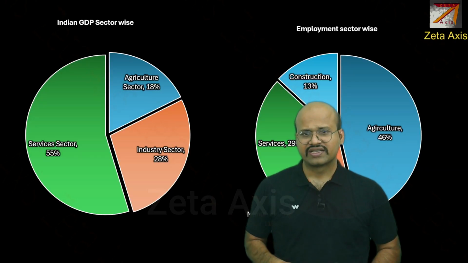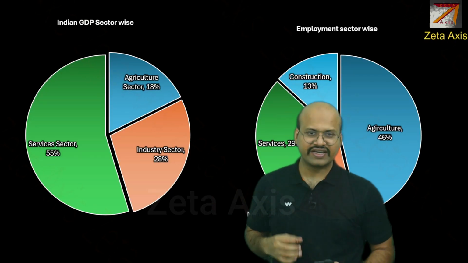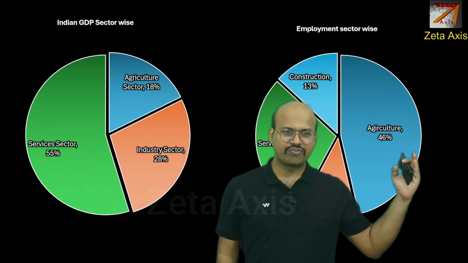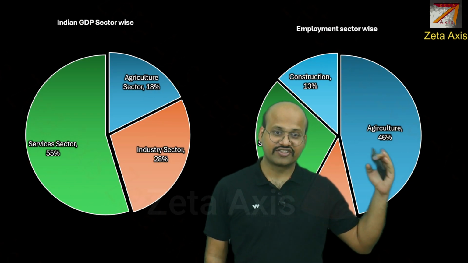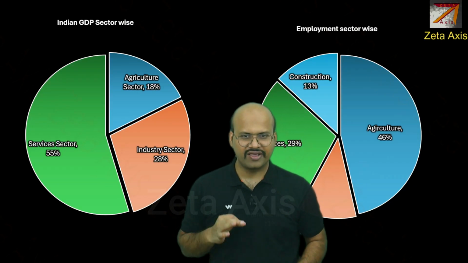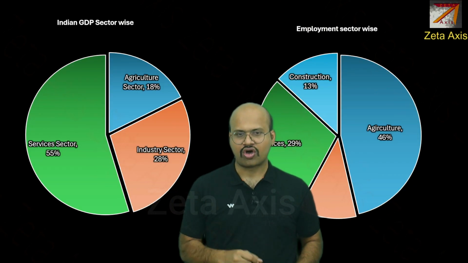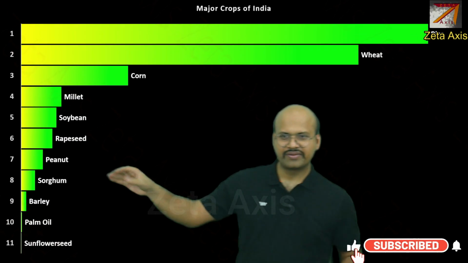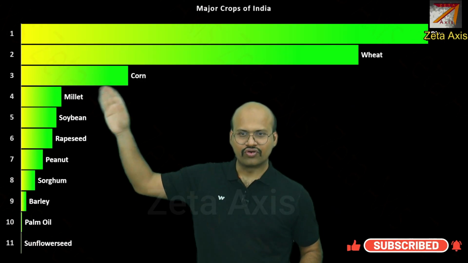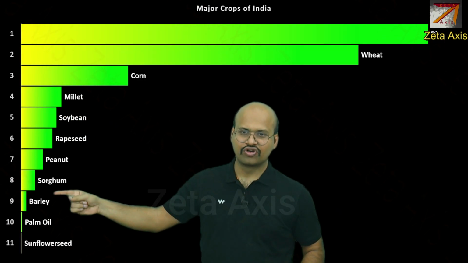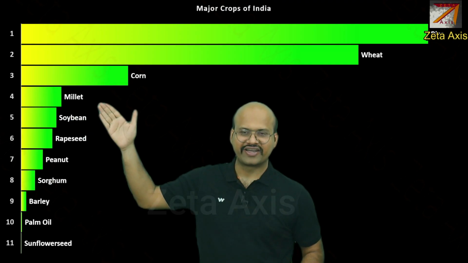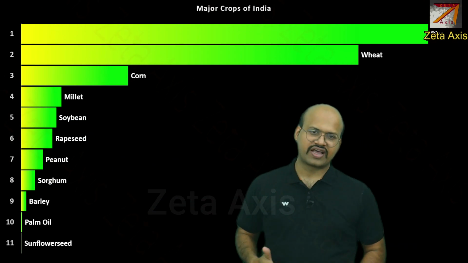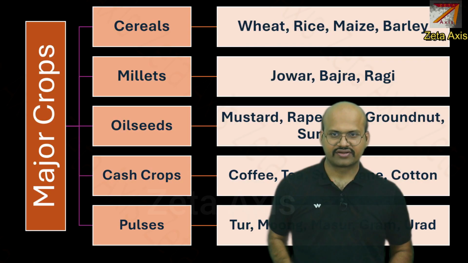Now let's begin with the contribution of agriculture sector in Indian GDP, which you can see is at 18%, but the amount of employment that is given by agriculture sector is 46%, making it a very important sector for Indian economy. If you see the major crops which are grown in India, we can see millet over here. It is the fourth. Here all the millets except for Jowar are combined to show that it is at the fourth pedestal. Remember, cotton and sugarcane are not included in this chart.